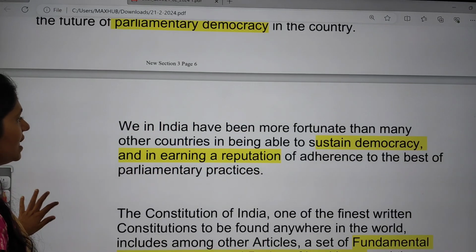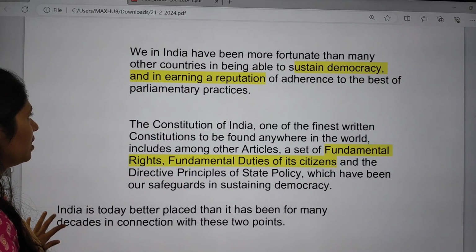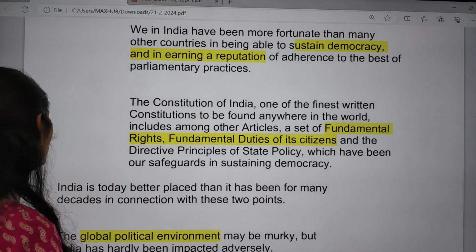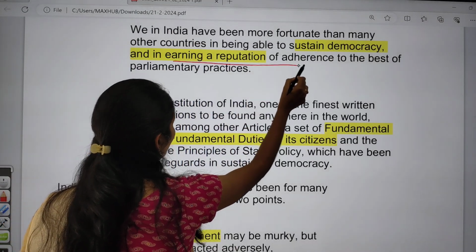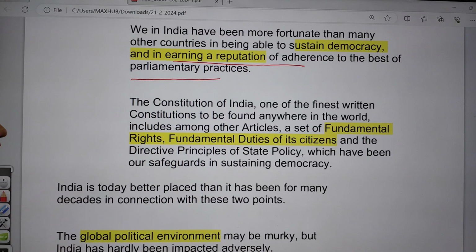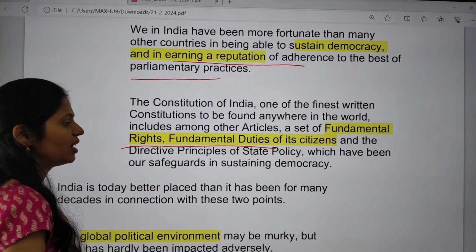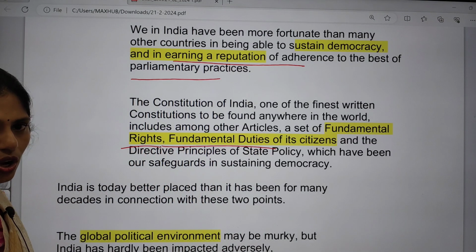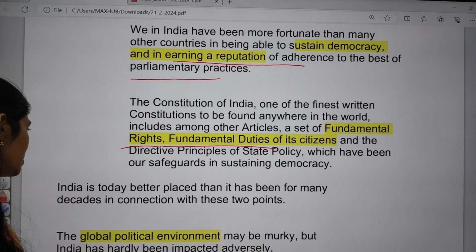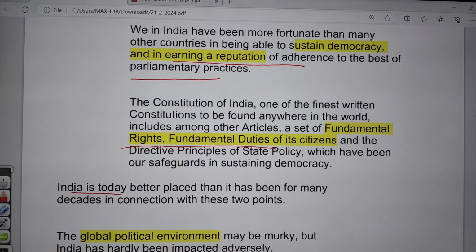This article says that we in India have been more fortunate than many other countries in being able to sustain democracy and in earning a reputation of adherence to the best parliamentary practices. In our constitution, we have some important provisions like fundamental rights, fundamental duties, and directive principles of state policy, which are like safeguards of our democracy. But India is today better placed than it has been for many decades in connection with these two points.